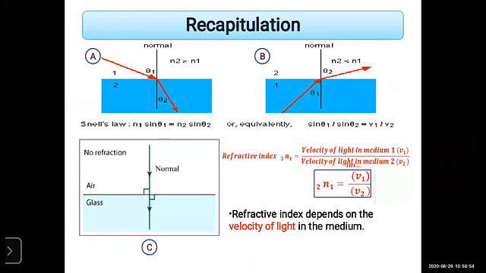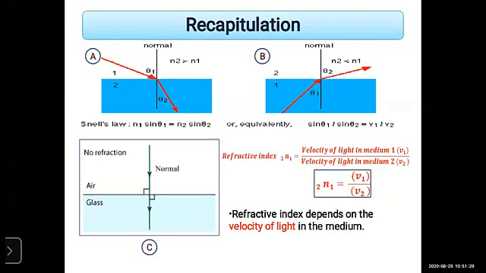Okay, students, observe that this diagram shows the light rays passing from the rarer medium to the denser medium. There are two mediums, that is air and water or air and glass. Take two transparent mediums. So light passes from the air to the denser medium, that is water. And when it passes through the denser medium, the refracted ray always bends towards the normal.